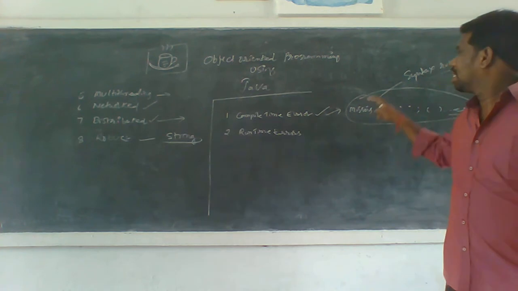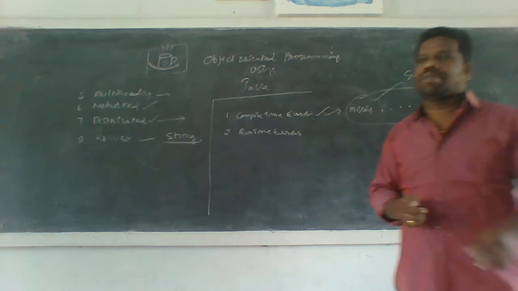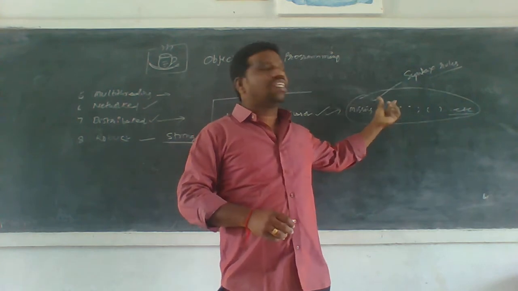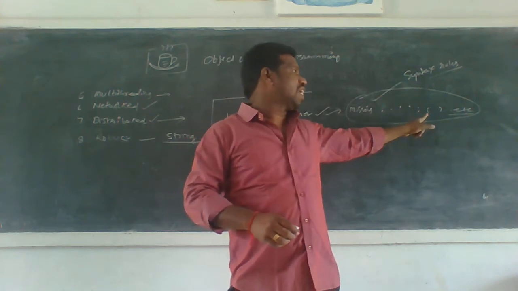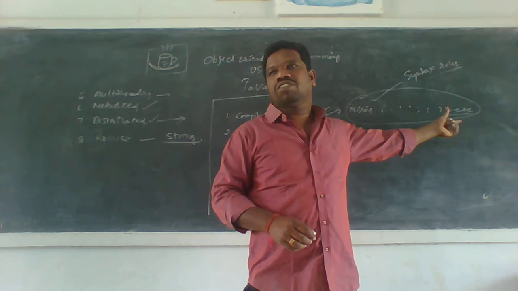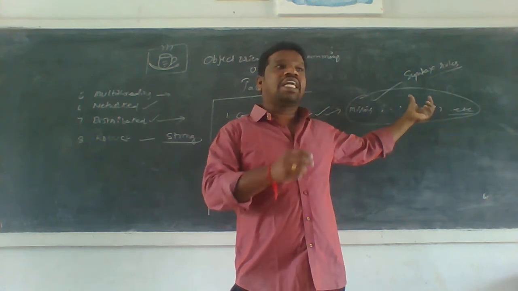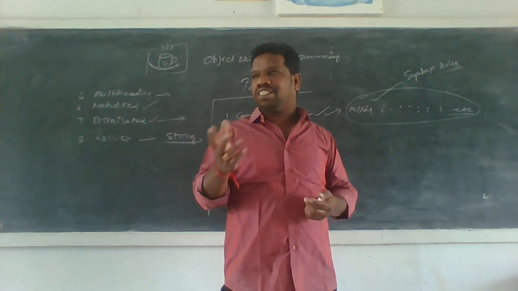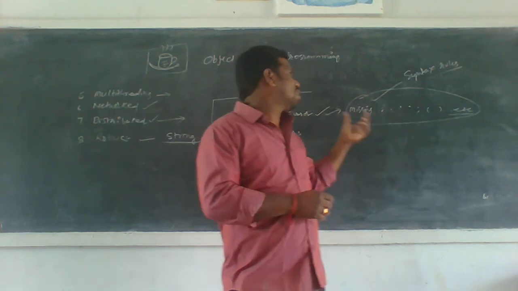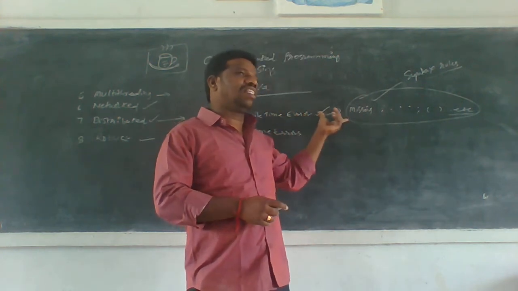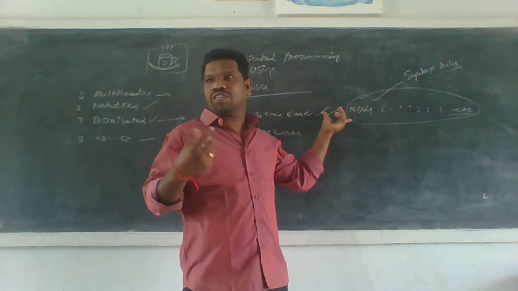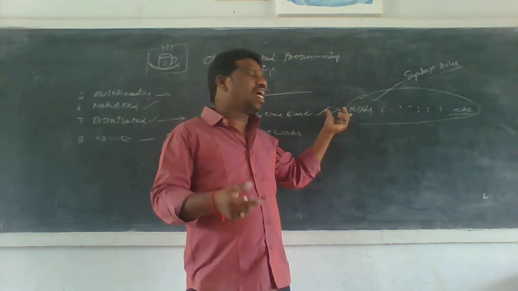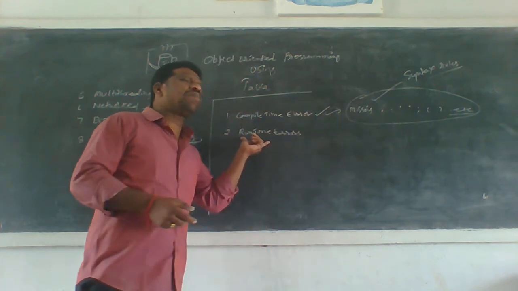Okay, so these errors are like this: missing semicolon at line number 22, missing comma, missing double quotes, missing left parenthesis, missing right parenthesis, and so on. It is written in simple English, so the user can understand it very easily. Why? Because these errors are written in user friendly English, so the user can easily understand that error.